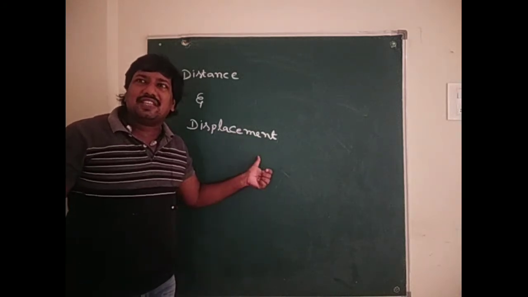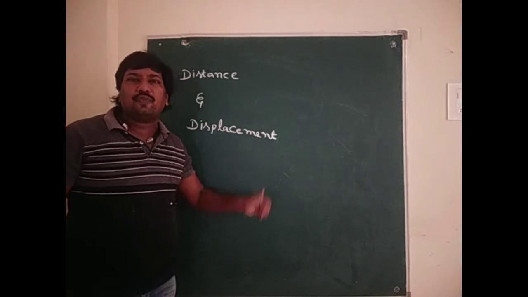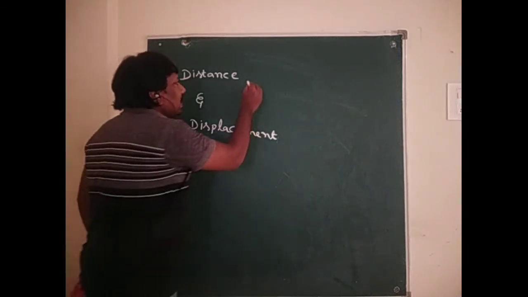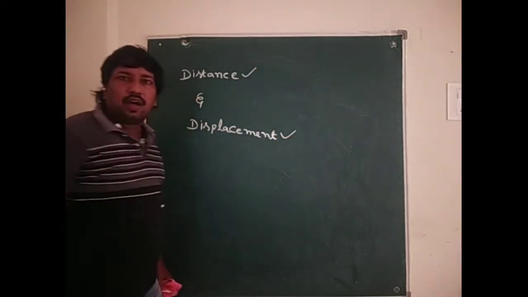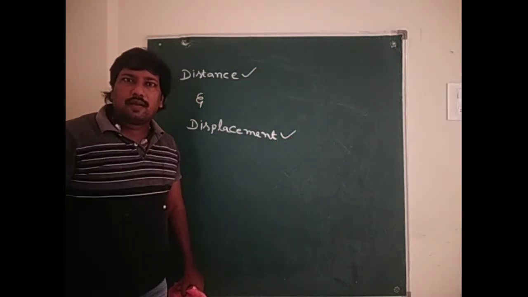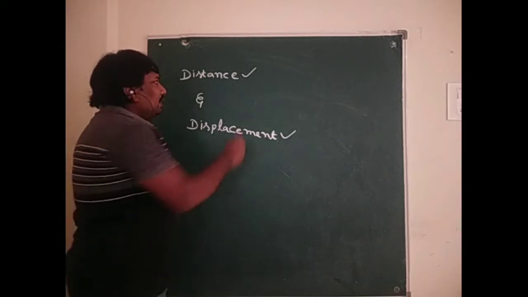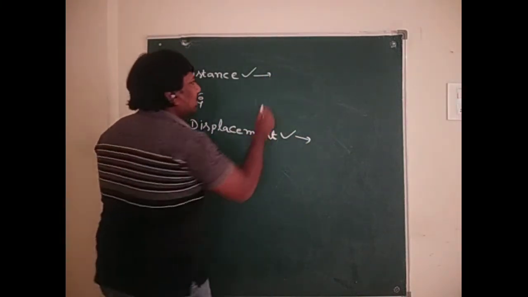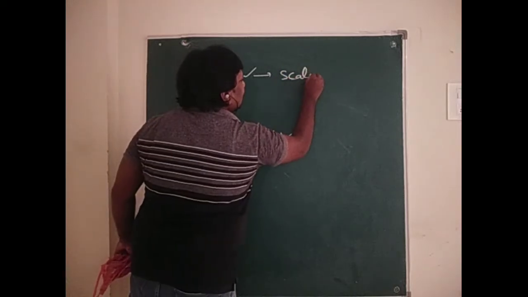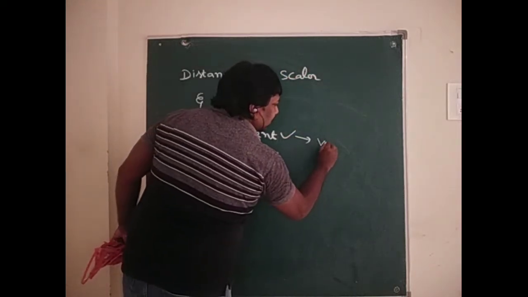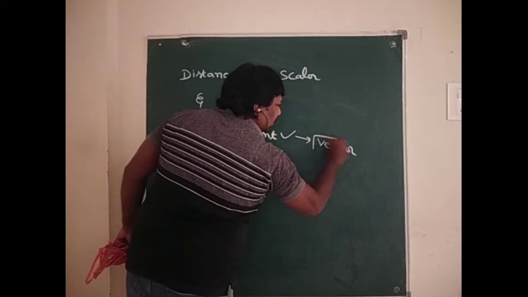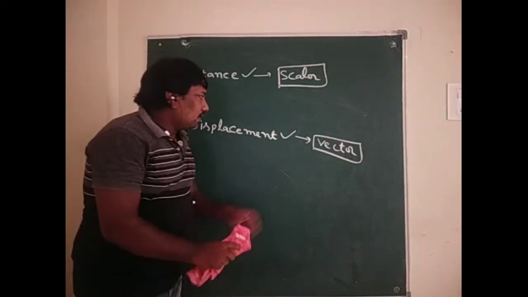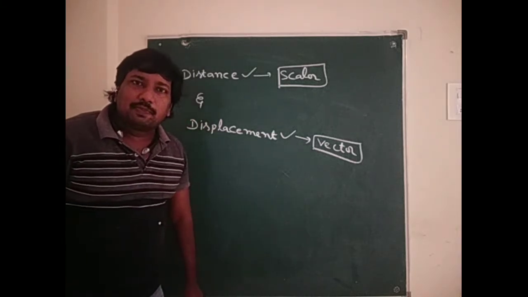The shortest distance between initial and final position is known as displacement. Here distance and displacement are different: one is a scalar, the other a vector. Distance is a scalar but displacement is a vector.